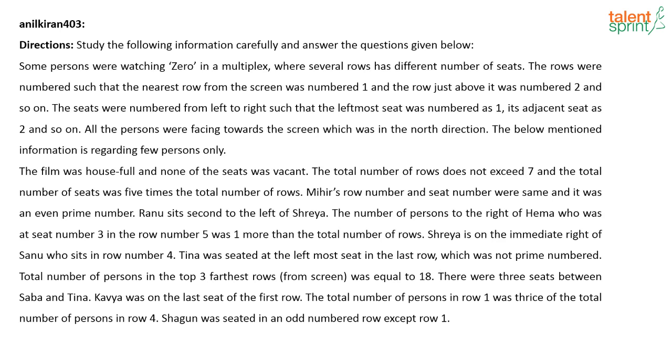What is given? There are some people who were watching a movie Zero in a multiplex where several rows have different number of seats. The rows were numbered such that the nearest row from the screen was numbered 1, the row just above it was numbered 2, and so on. And based on that, some information is given. You have to find out how they are sitting, in which row, who is sitting, based on the given information. So try it out.